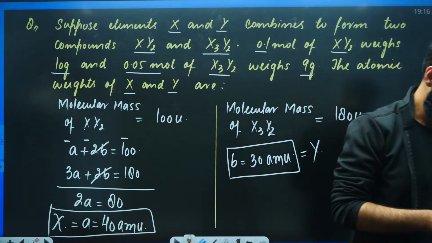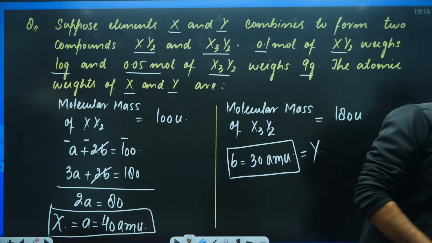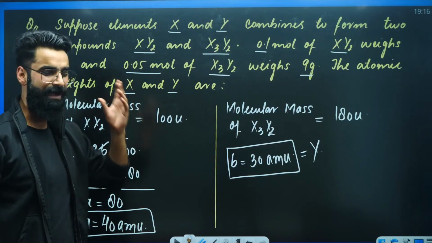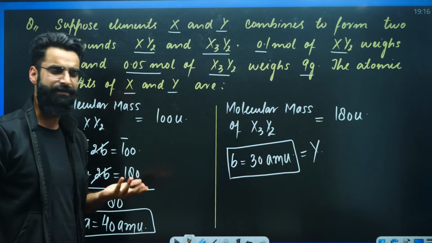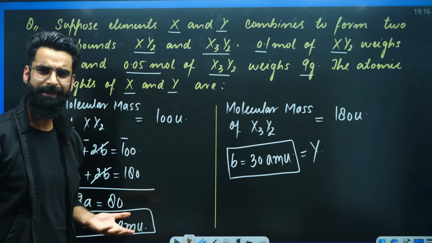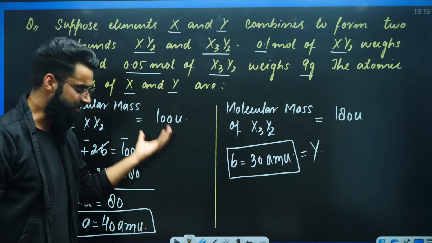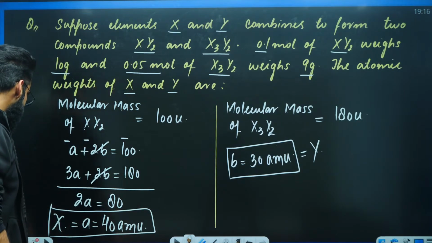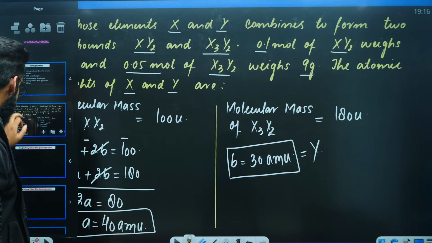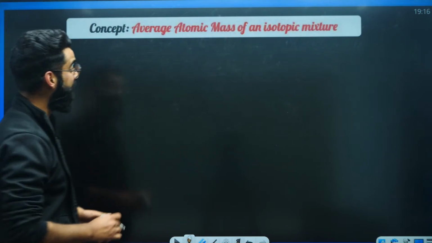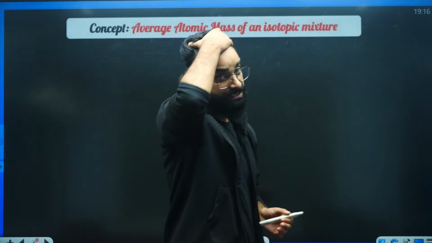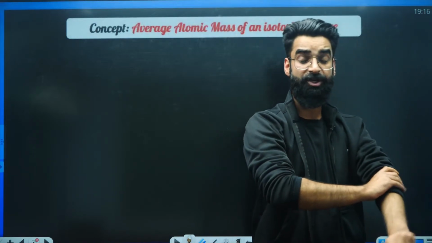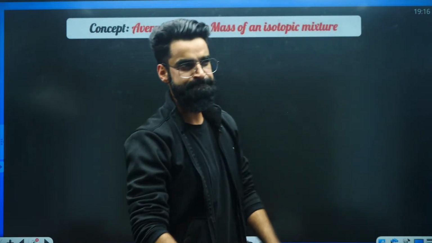Perfect, guys. So this sort of a question can be asked in your NEET examination, or the ones who are writing JEE Mains examination. Even this sort of a question can be asked there as well, right? One simple concept which I used and solved the question. Okay. Now, let's move on to the actual stuff which we have to discuss in today's session. What is that? That is average atomic mass of an isotopic mixture, right? Average atomic mass of an isotopic mixture.